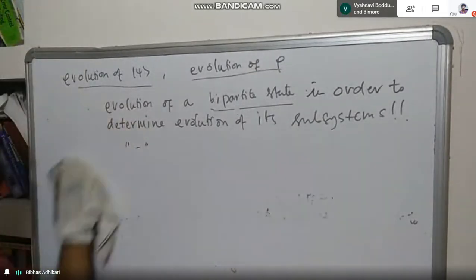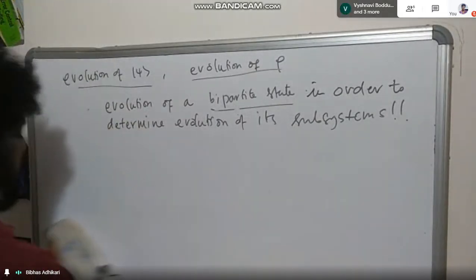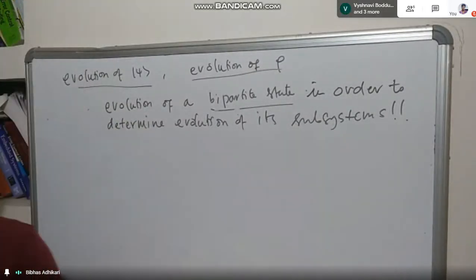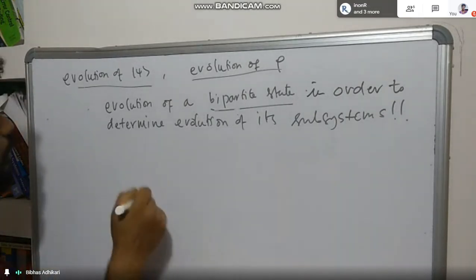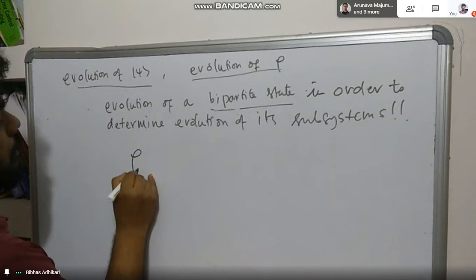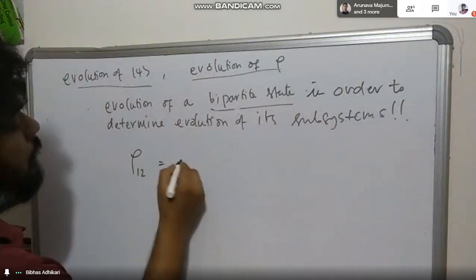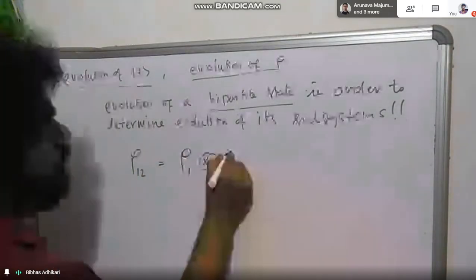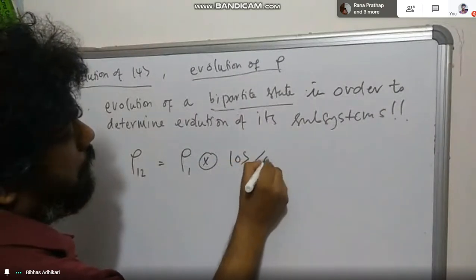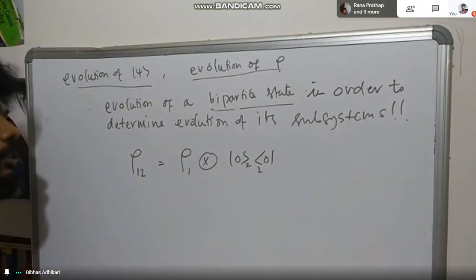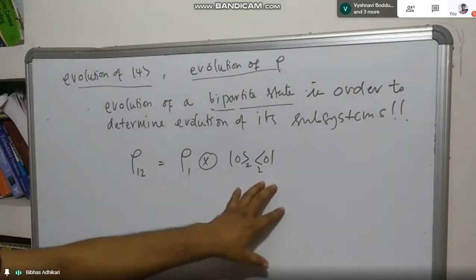So here, although I am talking about evolution of a bipartite system, I'll be talking about evolution of a very special bipartite system. And I'll be focusing only on this 1, 2, which is some rho 1 times some this. So this is a product of two density matrices.